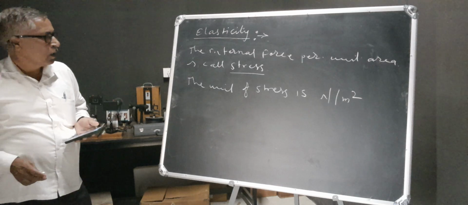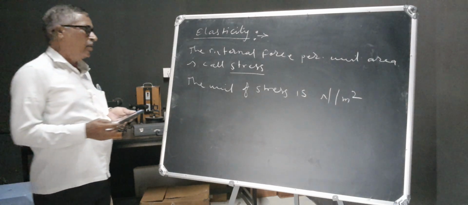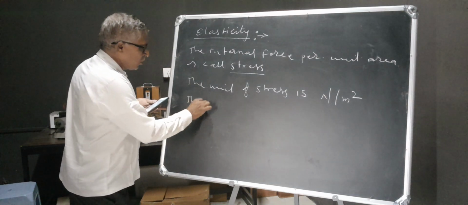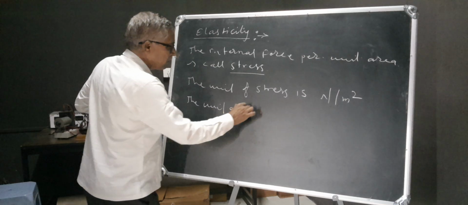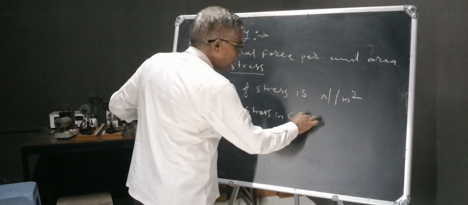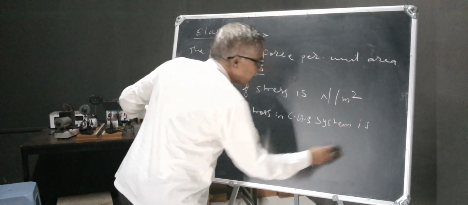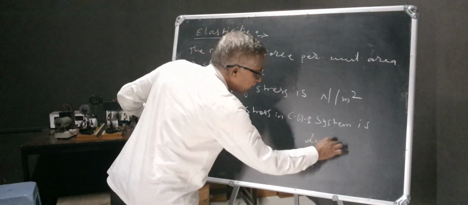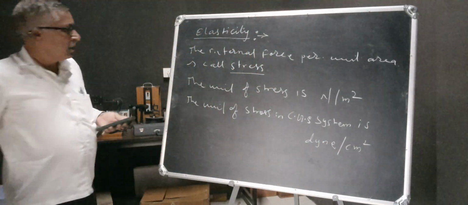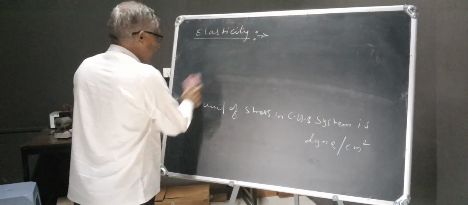This is the unit of stress in MKS system, and the unit of stress in CGS system is dyne per centimeter square. There are three types of stress.